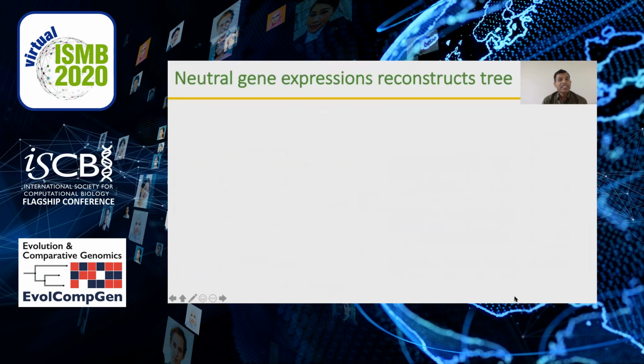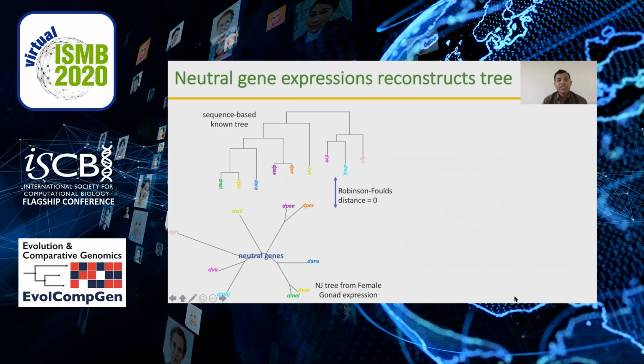We wanted to see if the neutrally expressed genes can reconstruct the phylogenetic tree, which is given here. And when we computed the neighbor joining tree from the female gonad expression values, the tree obtained is almost same. It has Robinson-Foulds distance 0.